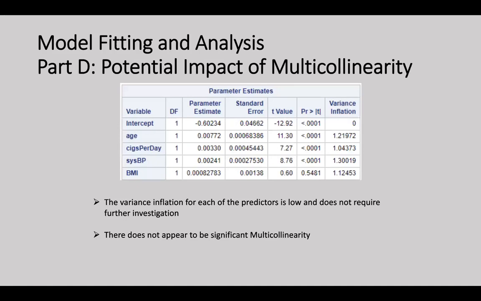In this step, we use proc reg to investigate any potential multicollinearity, which is when the predictor variables are highly correlated. The main problem with this is it can increase the standard error and throw off regression estimates. Analyzing the output, we can see that they all have a variance inflation of about 1, and this is good because low VIF values indicate low multicollinearity, or that our variables are not too closely related.